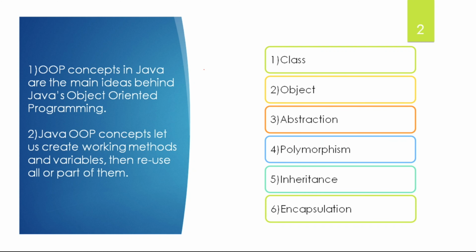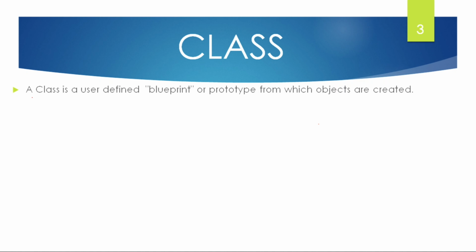Now let us discuss what is a class. A class is a user-defined blueprint or a prototype from which objects are created. For creating the objects we need some blueprint, and that blueprint will be provided by the class. So a class acts as a blueprint for creating the objects. There are some certain options which are present in the class.